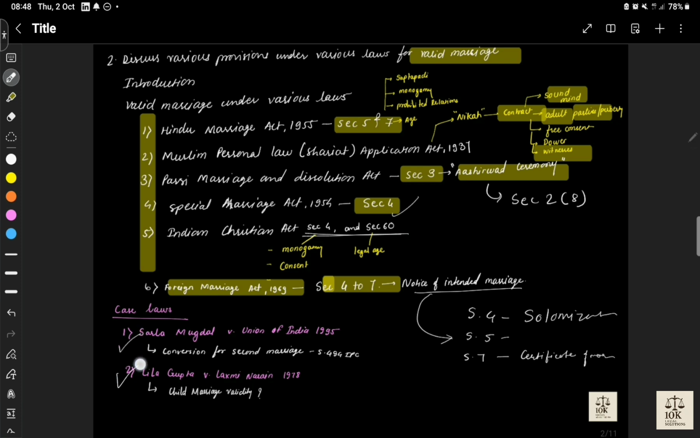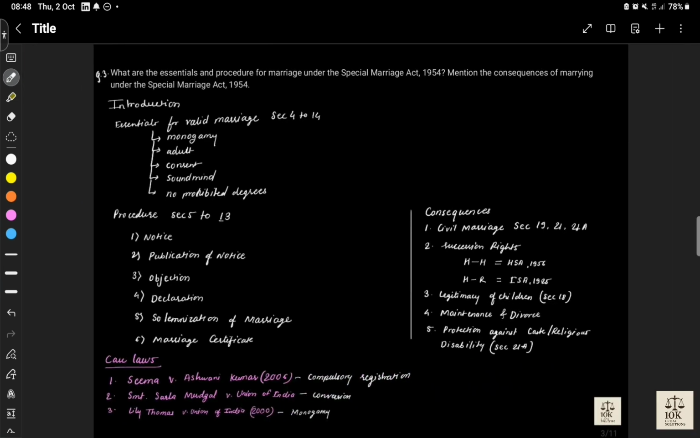And these two case laws, Sarla Mudgal versus Union of India and Leela Gupta versus Lakshmi Narayan. We must know these are landmark cases. We're not going to elaborate on what the cases say. So this is a short description of the cases. For your reference, you can go and read these cases.